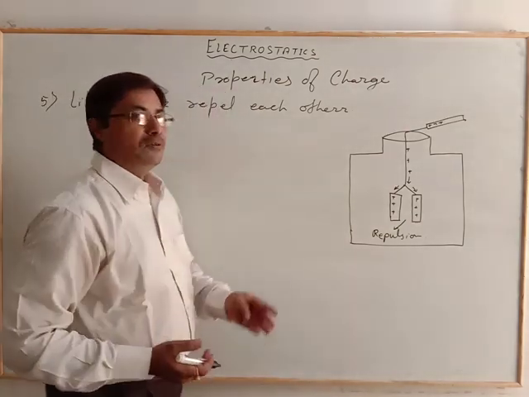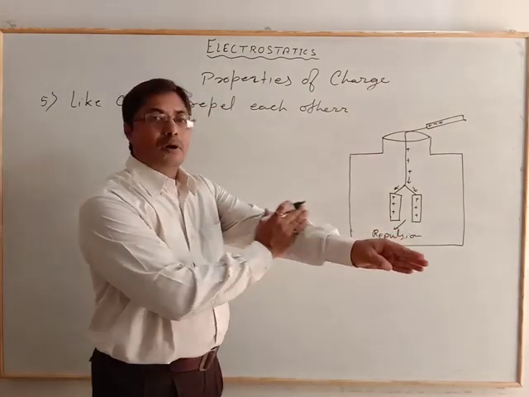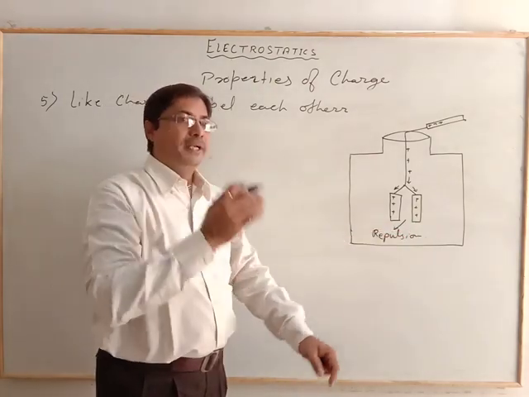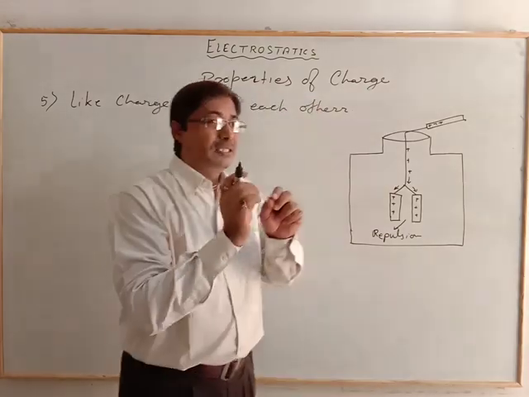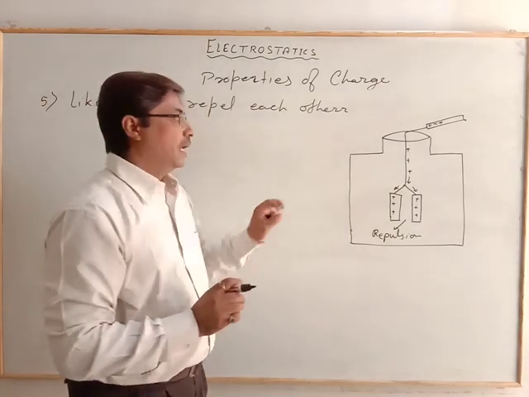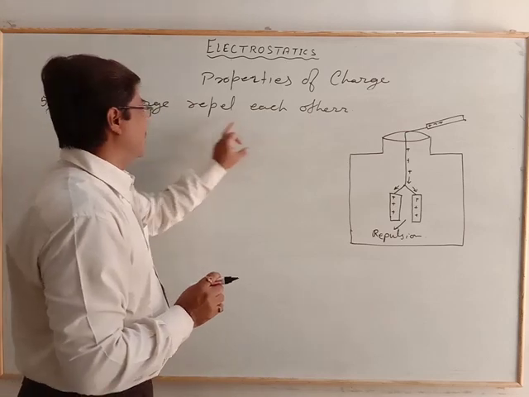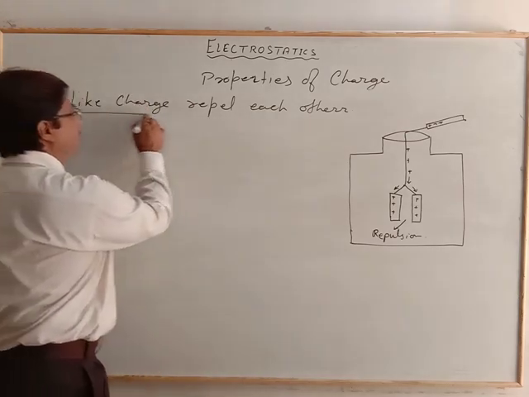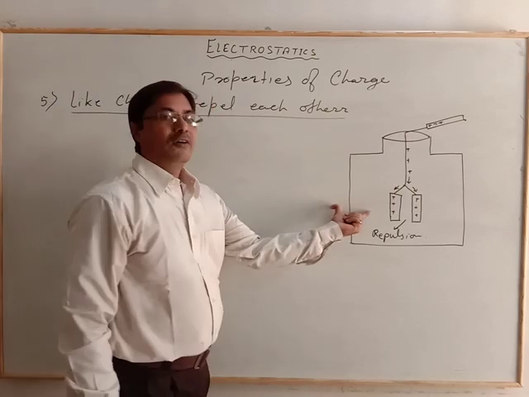We have also seen that when we rub our comb, and that rubbed comb is brought together with tiny pieces of paper, they are attracted to the comb, and that represents that unlike charges attract each other and like charges repel each other. That is one property of the charge.